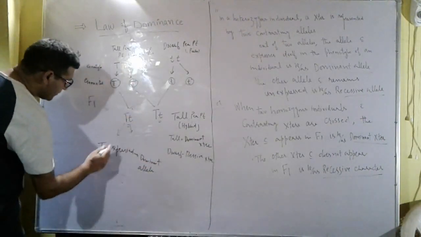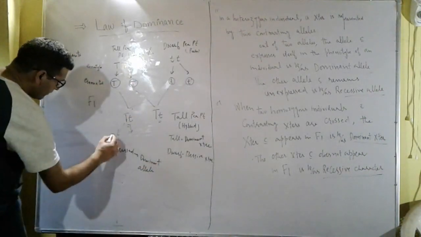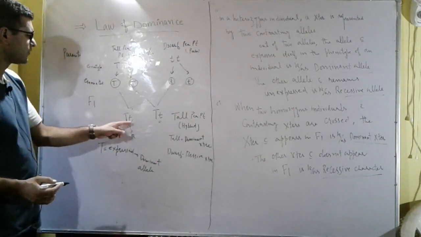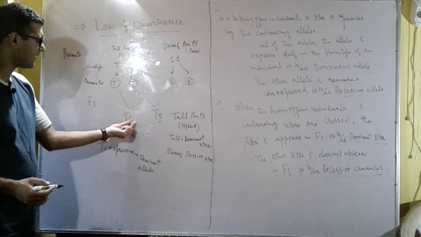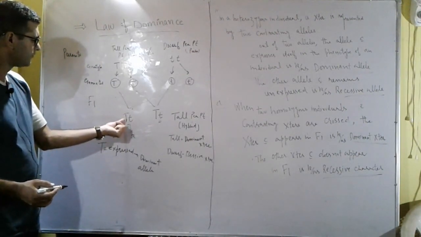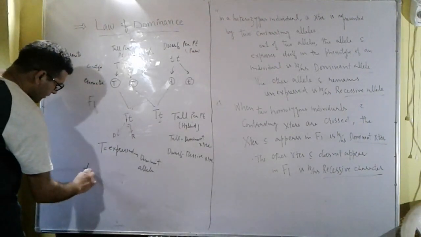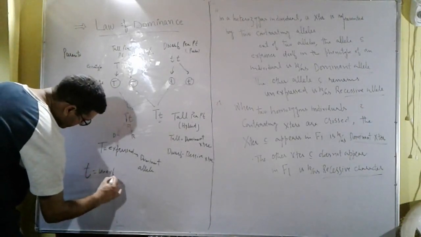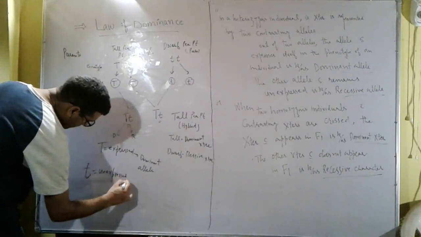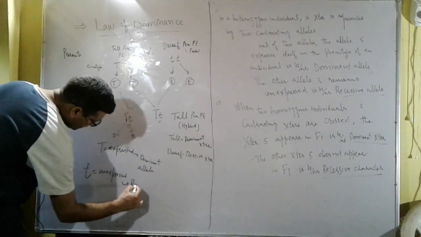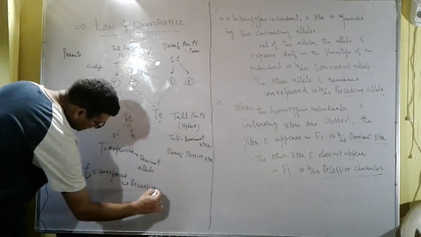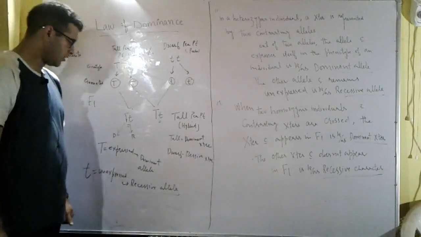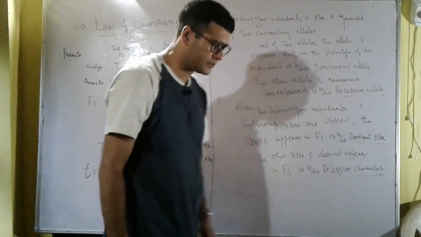And small t, it is recessive. This small t has not expressed, it has remained unexpressed in the presence of this capital T. So small t is unexpressed, and this is the recessive allele. So this is the law of dominance.